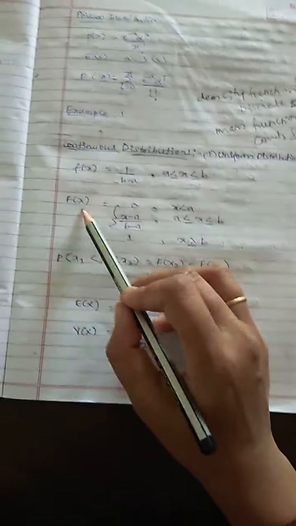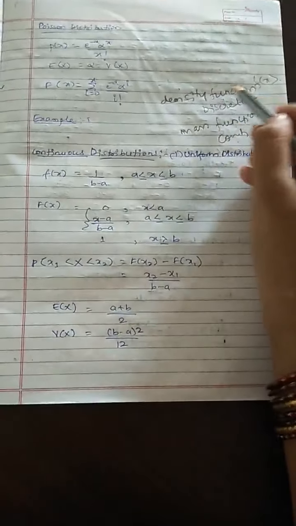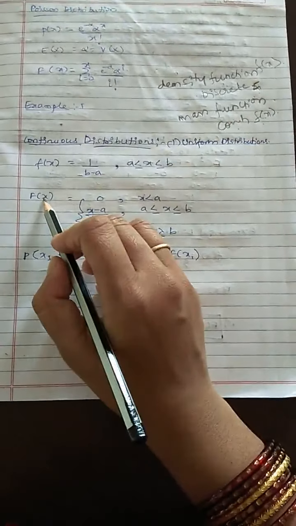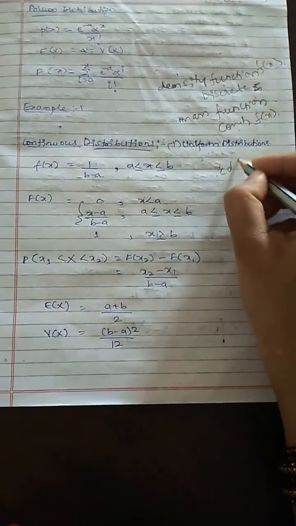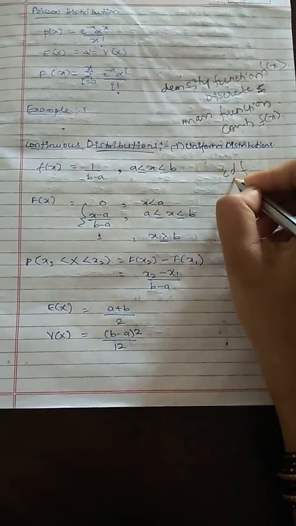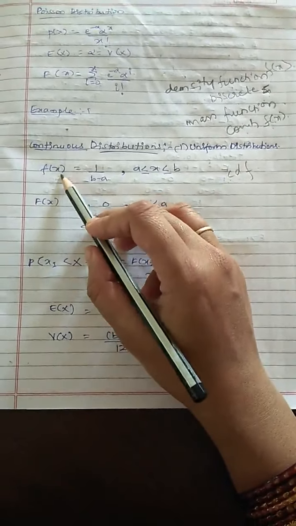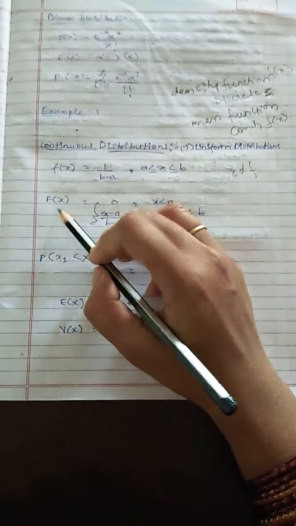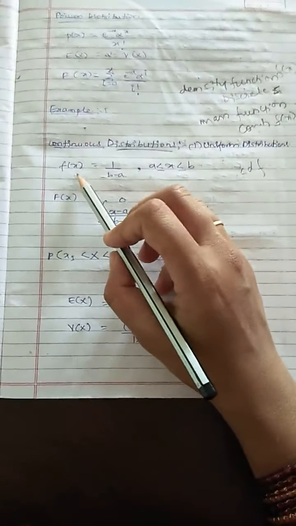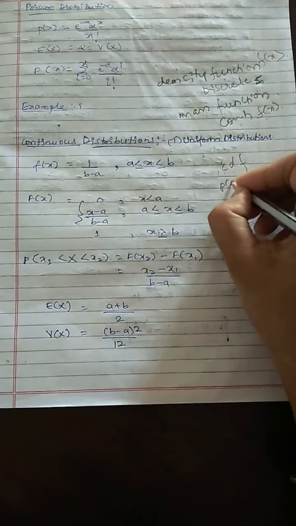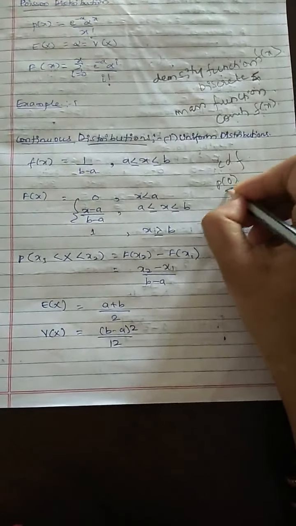This f of x, in both discrete and continuous, indicates the CDF, that is the cumulative distribution function. When are we going to use the small f of x and when the capital F of x? Small f of x is used to find only one probability. For example, probability of 0. This is only one value.